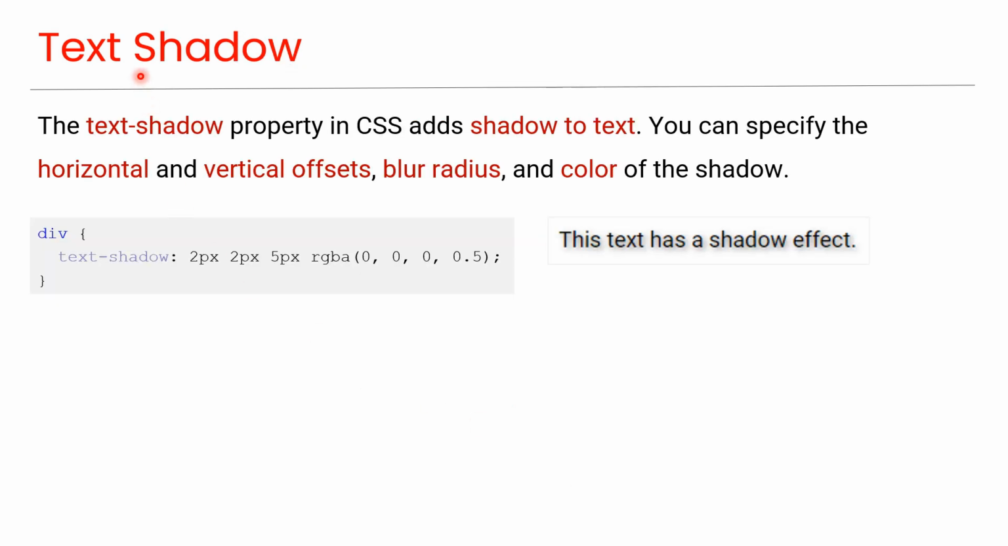Text shadow. The text-shadow property in CSS adds shadow to the text, as you can see in this code, and you can see the preview here. You can specify the horizontal and vertical offsets, blur radius, and color of the shadow. This was all about the CSS text color, alignment and formatting properties.